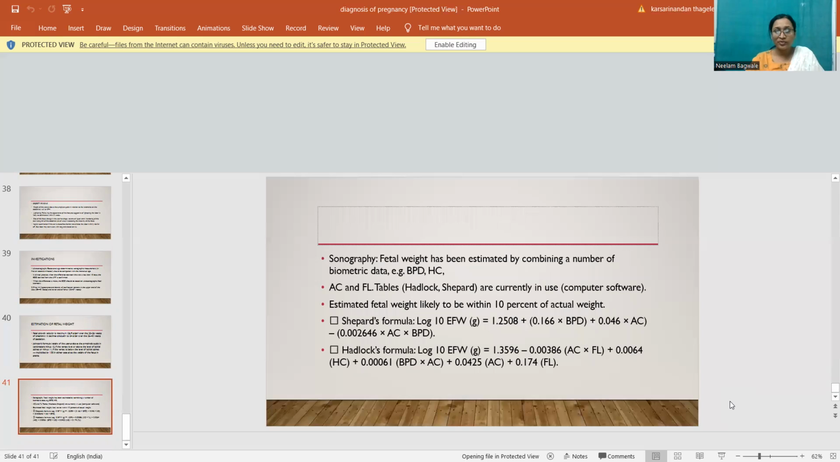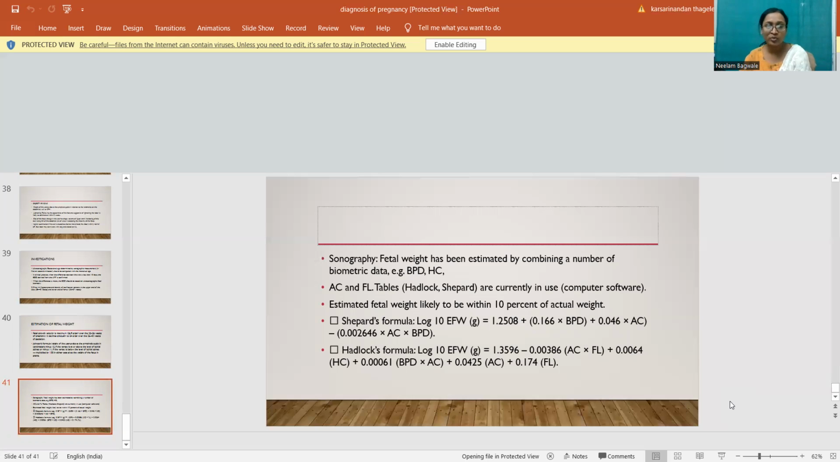So, on sonography, fetal weight has been estimated by combining a number of biometric data, that is BPD and head circumference, AC and femur length. Tables, Hadlock's and Shepard's are currently in use. It is computerized. Estimated fetal weight is likely to be within 10% of actual weight. These are the formulas for estimation of fetal weight, that is Shepard formula and Hadlock formula.